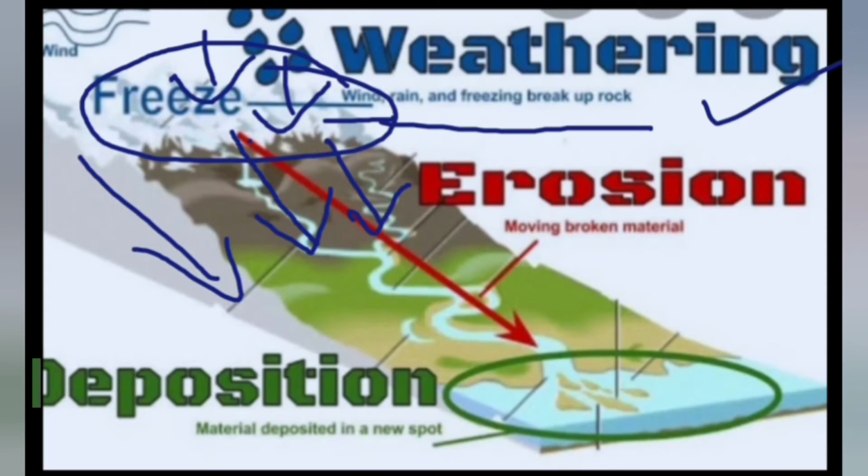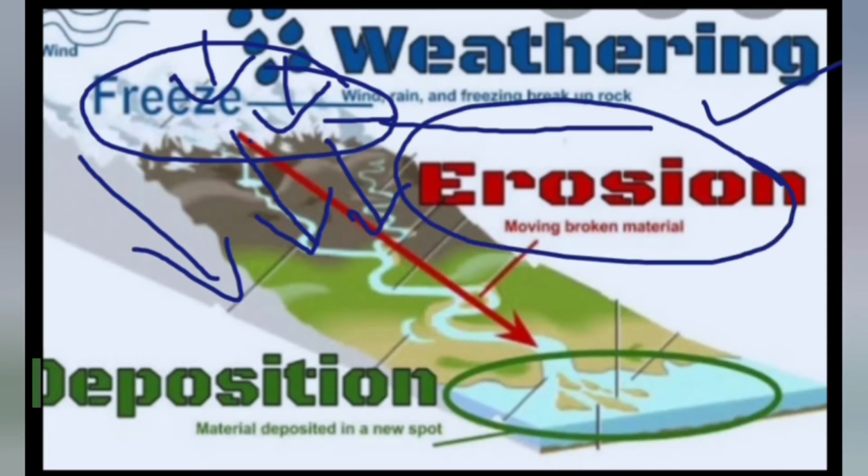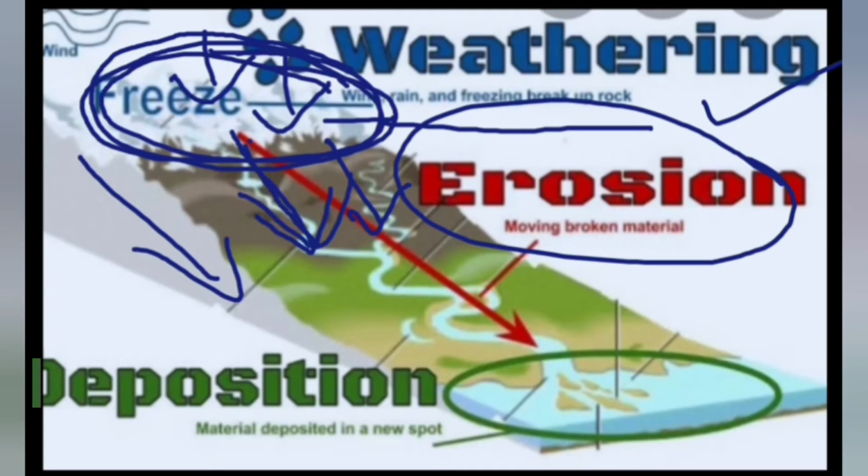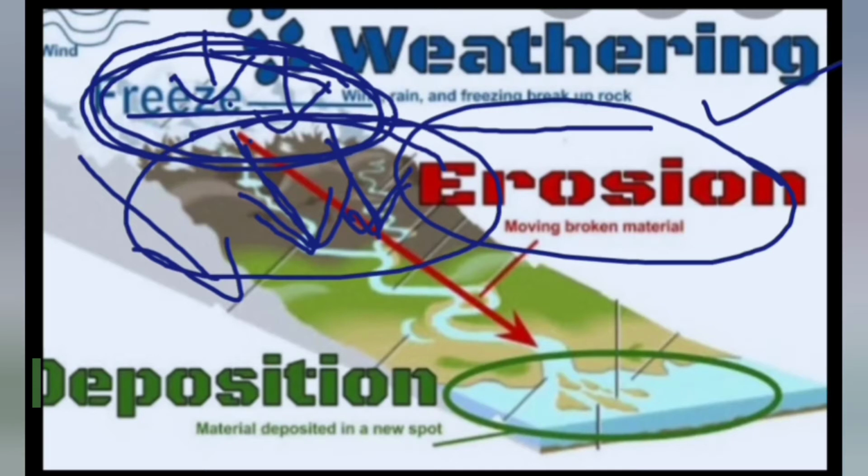When it comes down, it is eroded. That is called erosion. So the area which it was earlier will be different now, because one layer of soil will be coming down, and if it erodes all the time, this area may become plain one day.